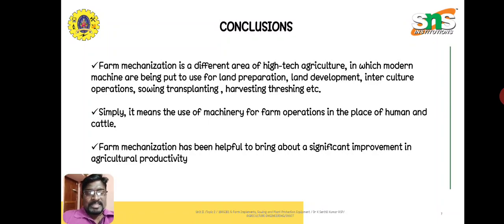No doubt, when we compare human and animal labor with the mechanization of agriculture, productivity will surely increase up to nearly 2 or 3 times, but at the same time the cost involved will be more. So the farmer, the landlord, should decide about his financial position before going for farm mechanization.